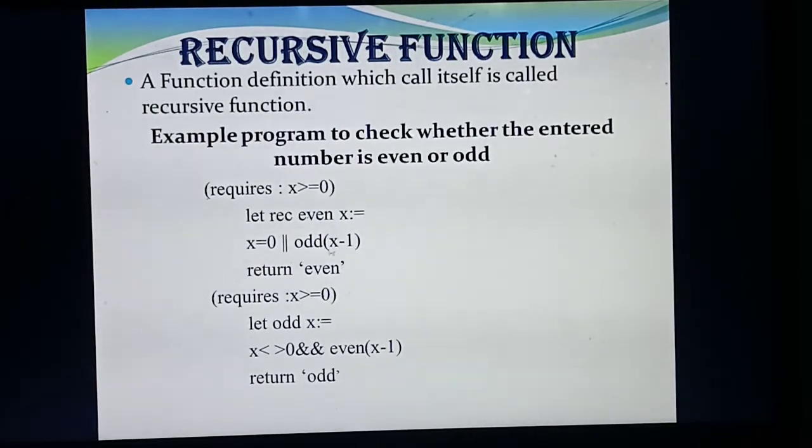Next, in the same way, which function am I going to write? I have checked for even number. Next you need to check for which one? Odd number. Listen. Here also I am giving the condition, always the variable x greater than 0. Same only. So it requires x greater than 0.